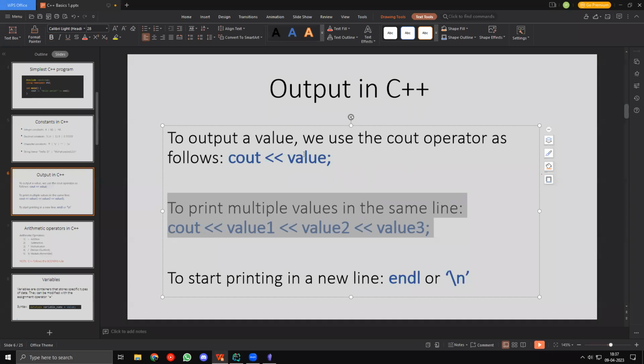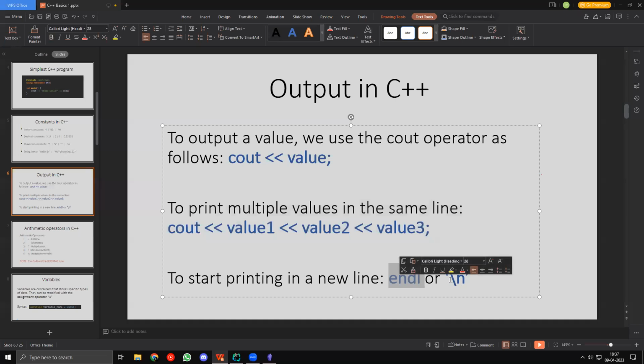Now, to print something in a new line, we actually use the endl operator or the \n operator. So we can either use the endl or \n operator. Okay, we'll come to both of these later.